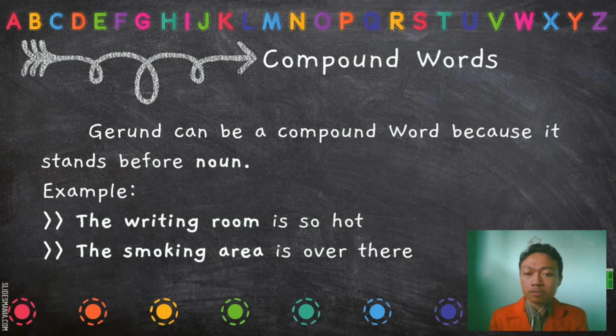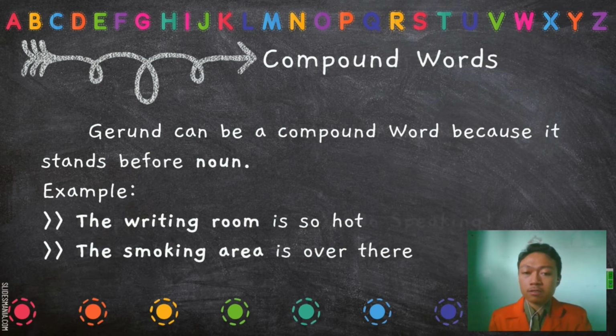That is gerund as a compound word. Gerund can be a compound word because it stands before a noun. Example: the writing room is so hot. After the word writing, there is the word room as a noun, which means the word writing has a function as a compound, which explains the use of the word room. Another example is the smoking area is over there. The word smoking also functions as a compound, which explains the use of the word area.